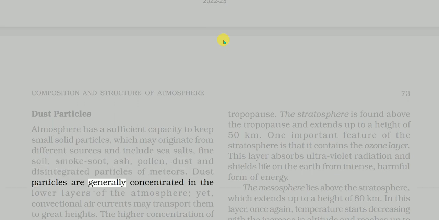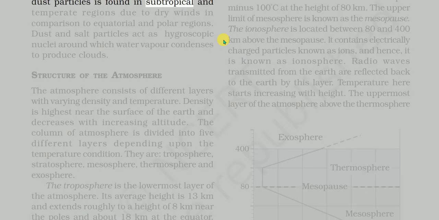Dust particles are generally concentrated in the lower layers of the atmosphere, yet convectional air currents may transport them to great heights. The higher concentration of dust particles is found in subtropical and temperate regions due to dry winds in comparison to equatorial and polar regions. Dust and salt particles act as hygroscopic nuclei around which water vapor condenses to produce clouds.